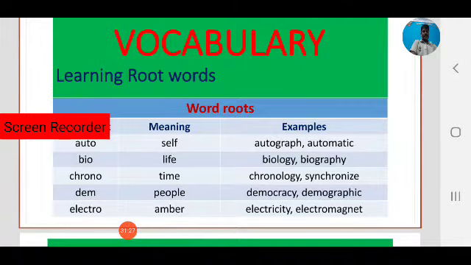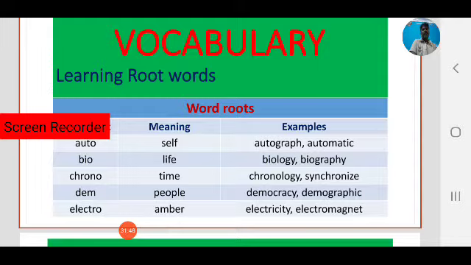Okay, electro, that means amber, that is a magnetic quality. In physics you will find magnetic quality. Electro is a root word that means amber. From electro we can see electricity, electromagnet, and so many words.